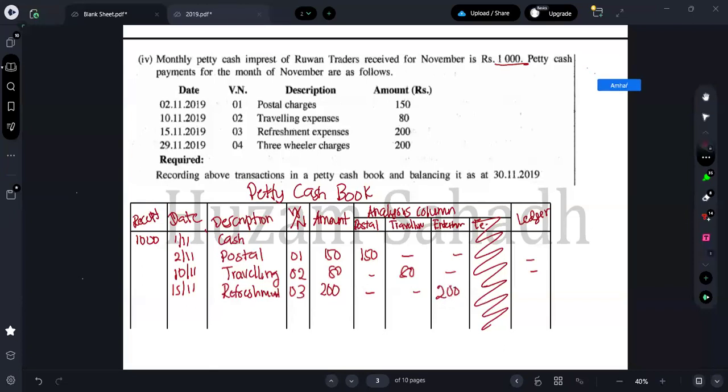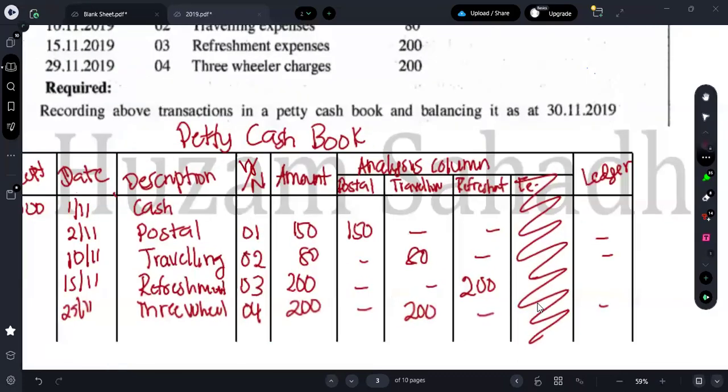Entertainment. So rather than putting it as entertainment, let's take refreshment itself, because only one transaction is there. Again on 29/11, we have what? For three wheel, we are incurring an expenditure of how much? 200 once again. So three-wheel is again related to what? Traveling, no? So I can just put it as it is.